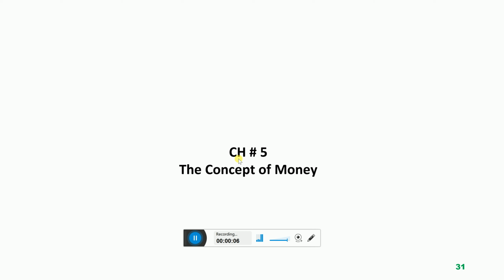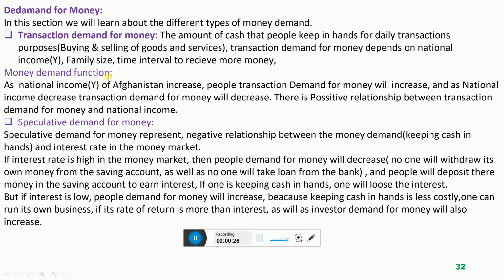Today we will start chapter number 5 with the name the concept of money. In this section we will discuss the two concepts of the money market. One is demand for money and the other is supply of money. So we are starting from the very first concept, money demand or demand for money. We will discuss the two types of demand for money.